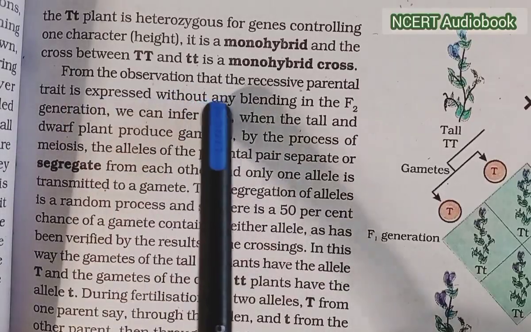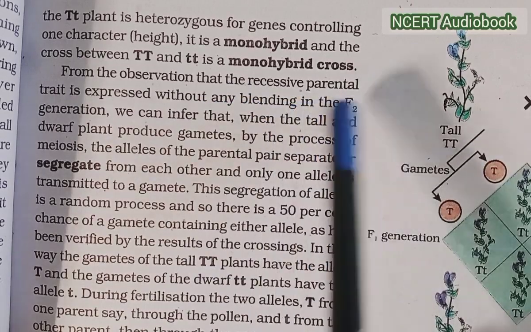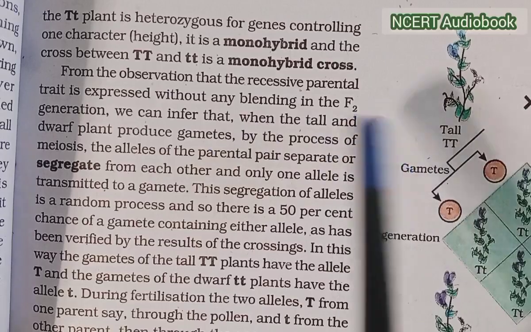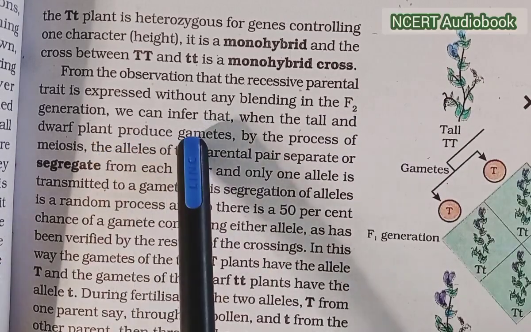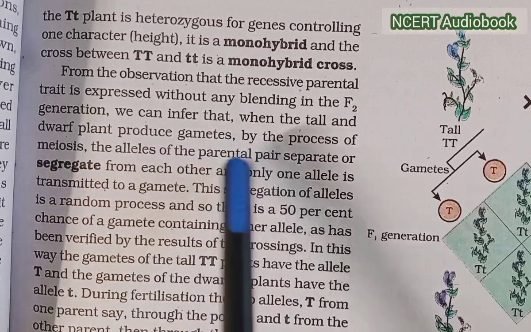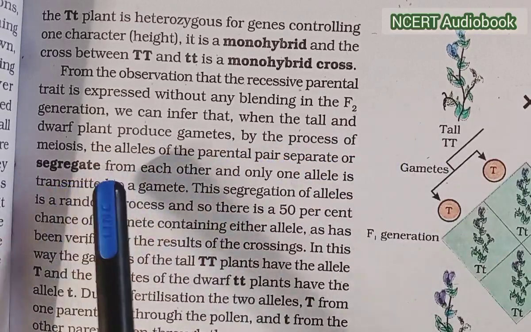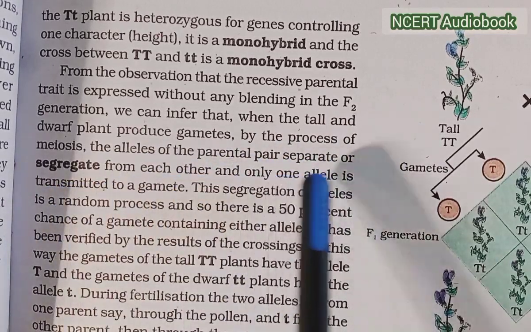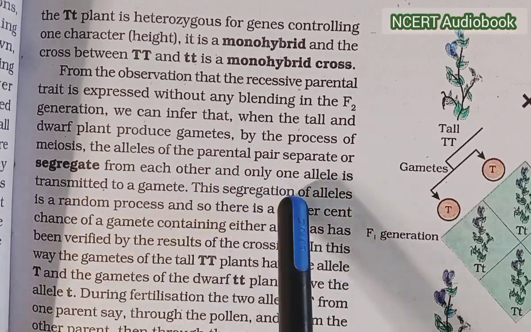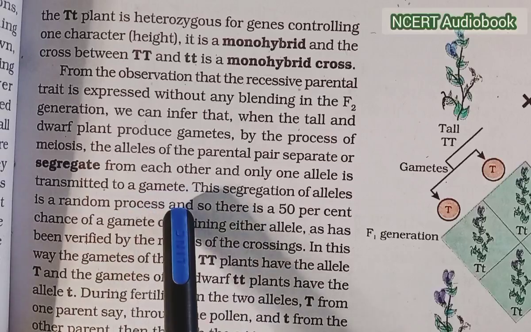From the observation that the recessive parent's trait is expressed without any blending in the F2 generation, we can infer that when the tall and dwarf plants produce gametes by the process of meiosis, the alleles of the parental pair separate, or segregate, from each other and only one allele is transmitted to the gamete.